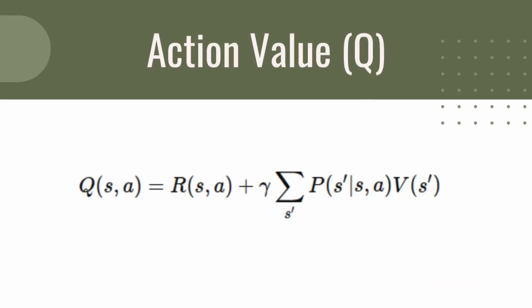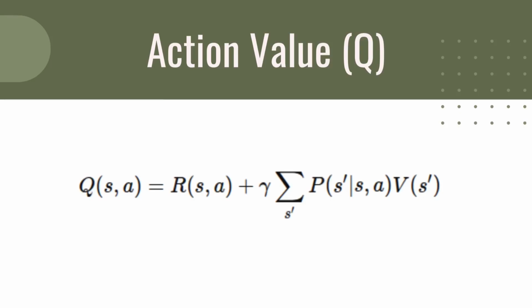Q of S and A represents the value of taking action A in state S. It accounts for both the immediate reward and the future expected rewards. Formally, the Q value is defined as the immediate reward received from taking action A in state S plus gamma times the sum of each state value multiplied by the probability of reaching it.